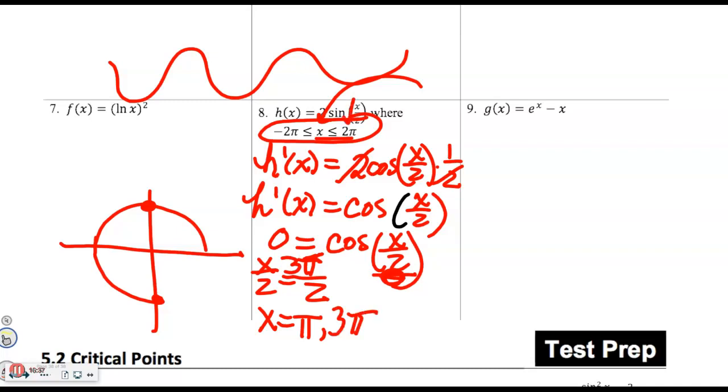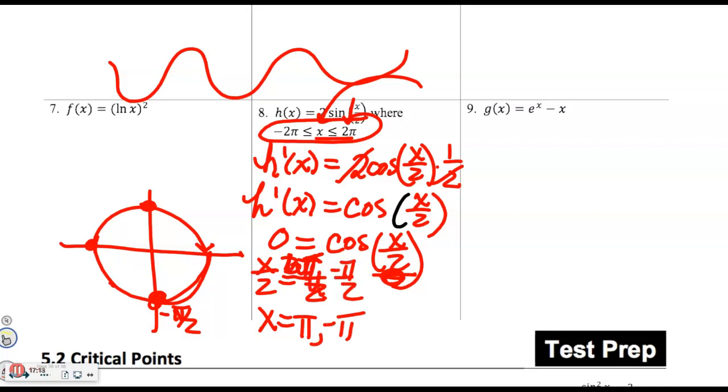But my domain ended at 2 pi, so that's out. So from 0 to 2 pi, I found one viable critical value. As I go negative, I'm going to have that same issue, except over here it would be at negative pi over 2. So my cosine being at negative pi over 2 does work in that domain. I'd have x over 2 equaling negative pi over 2, so x would equal negative pi, which again is in the domain. So this had 2 critical values.